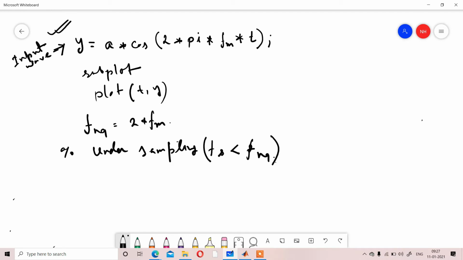So the conditions are fs less than twice fm, fs equal to twice fm, and fs greater than twice fm. Twice fm and fnq are the same, so in the code, instead of twice fm, I will write fnq.